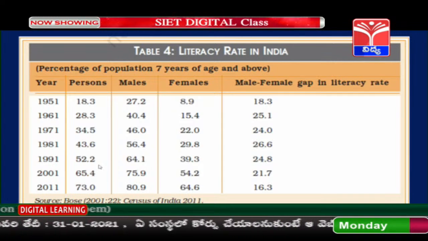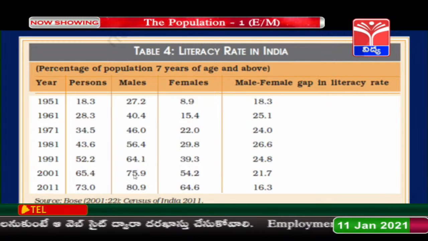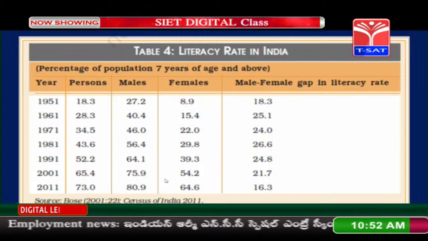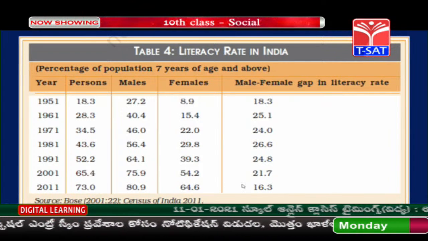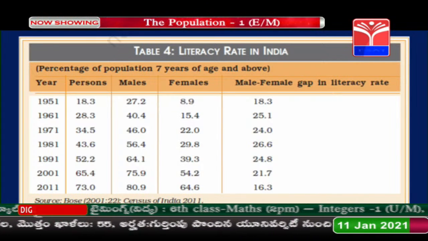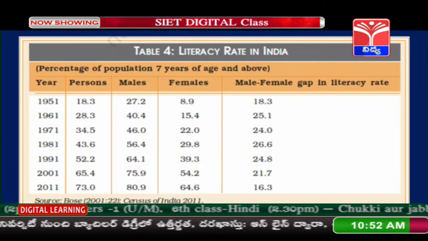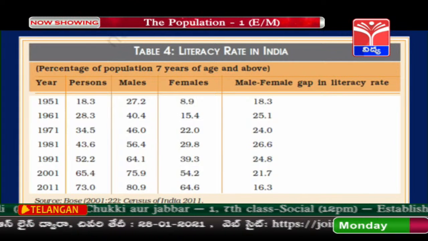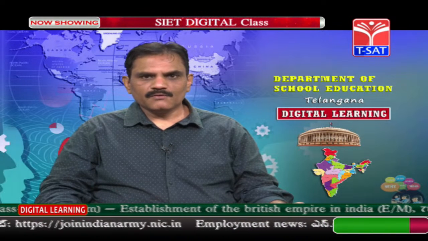The development is good, but when we look at male literacy it is 80.9%, and female literacy is 64.6%. That means a gap of 16.3%. This is not good development. Countries like Sri Lanka got independence nearly along with us, but they achieved a very good literacy rate. So that is a key area where we have to develop.